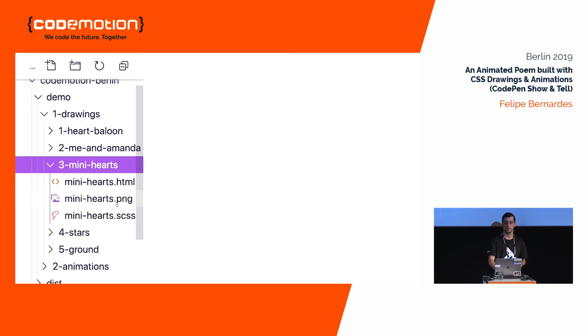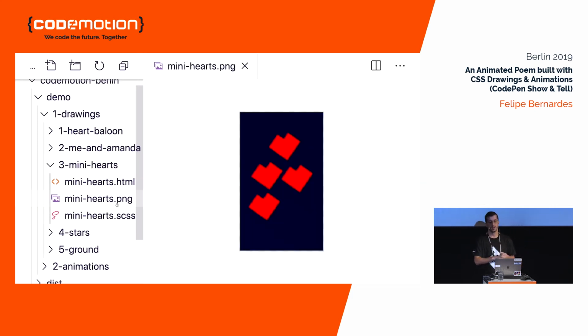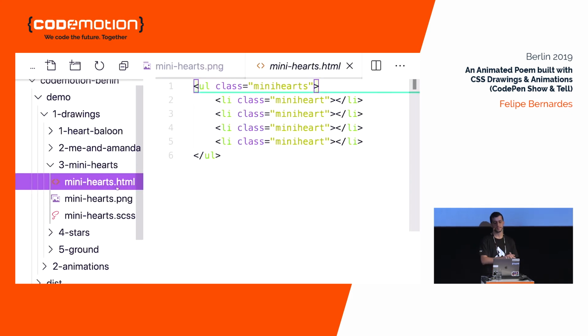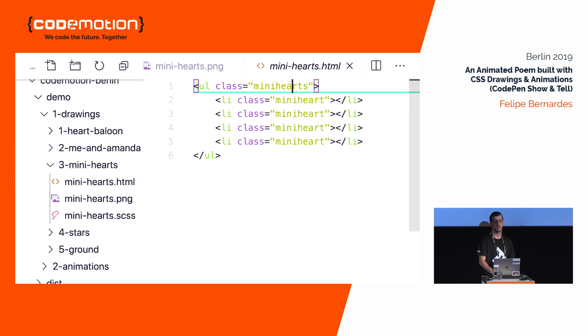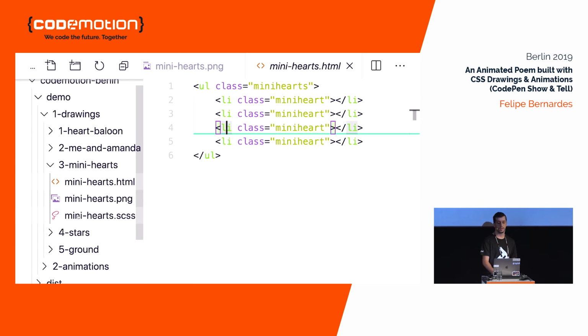Let's look at the mini hearts. So in the original image, the mini hearts don't show up. That's because we only show them after the animation starts, but that's the shape of it. Let's look into the HTML for it. So there's a list called mini hearts, and each one of the list items has a class mini heart. Now let's see the CSS for it.